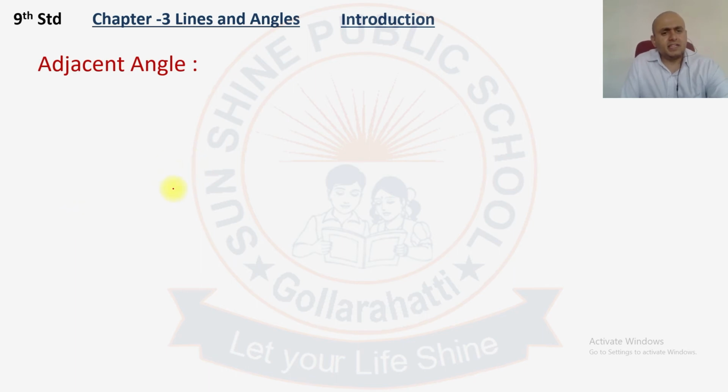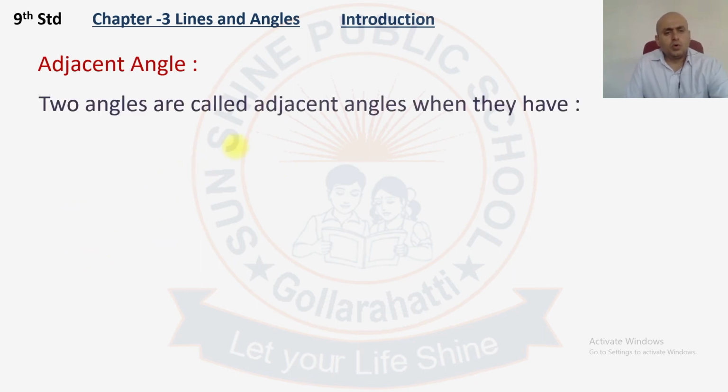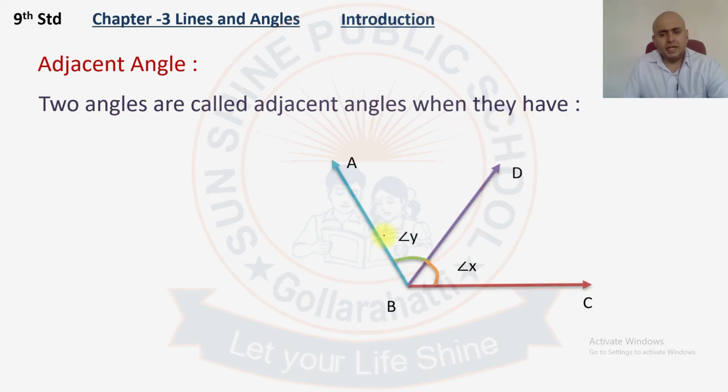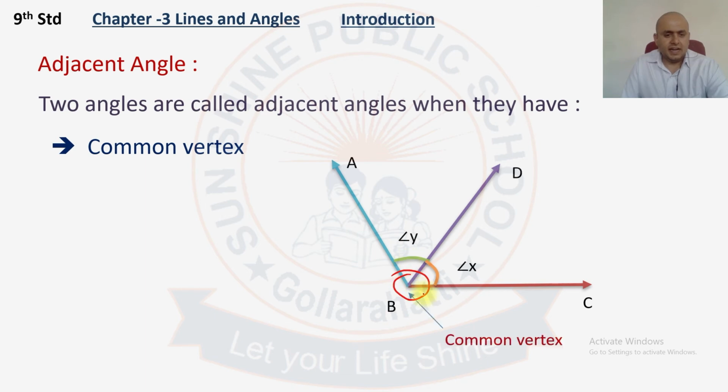So what do you mean by adjacent angle? Two angles are called adjacent angles when, here you can see two angles, they have a common vertex. Both the angles have a common vertex, that is angle ABD and angle DBC. So angles X and Y have a common vertex. And next, it should have one common arm.